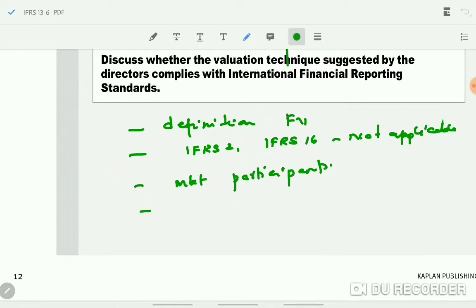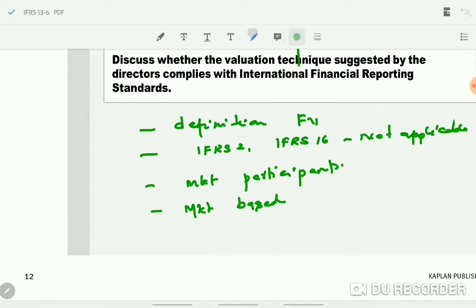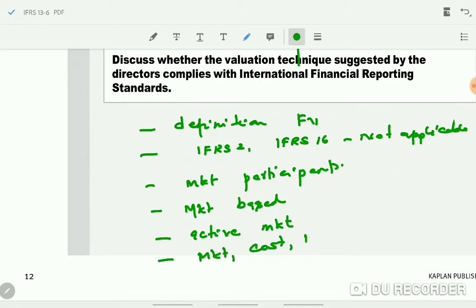Next point, when they determine the fair value, it should be a market based measurement, not an entity specific measurement. That point also you should take into consideration, and you should write it in the scenarios if necessary. Next one, you should know what is meant by active market. And if there is no active market, the entity can use different valuation techniques. IFRS has given the different approaches that can be used for measuring the fair value. Those approaches you have to know. One is the market based approach, next one is the cost approach, third one is the income approach. You should know each one of them.